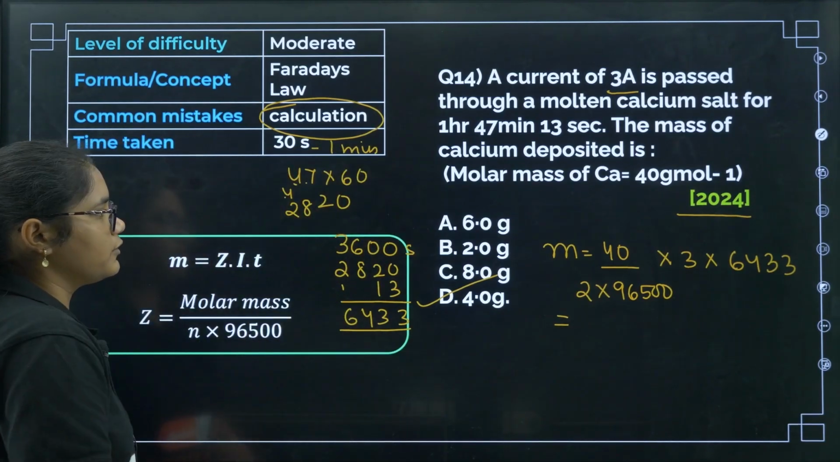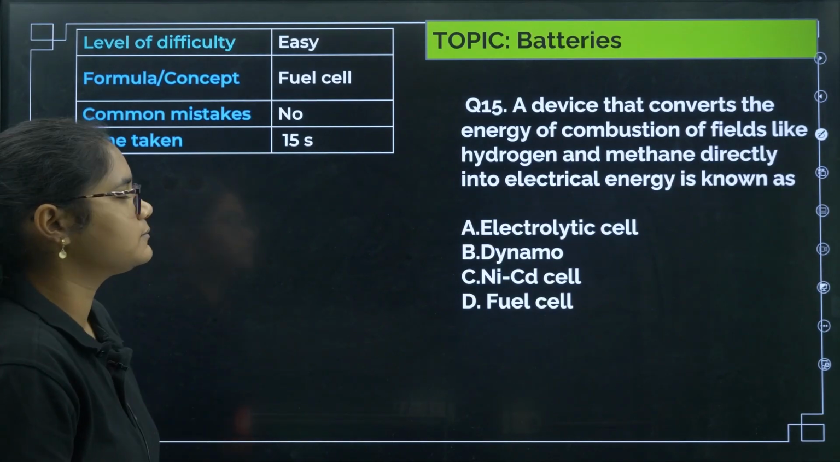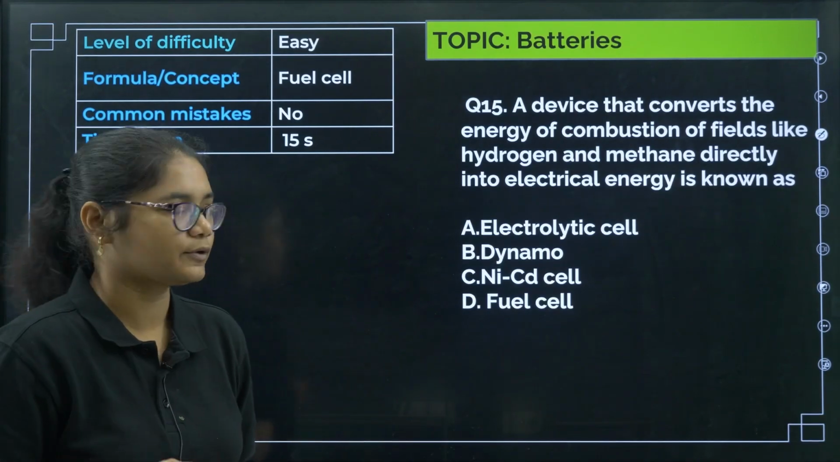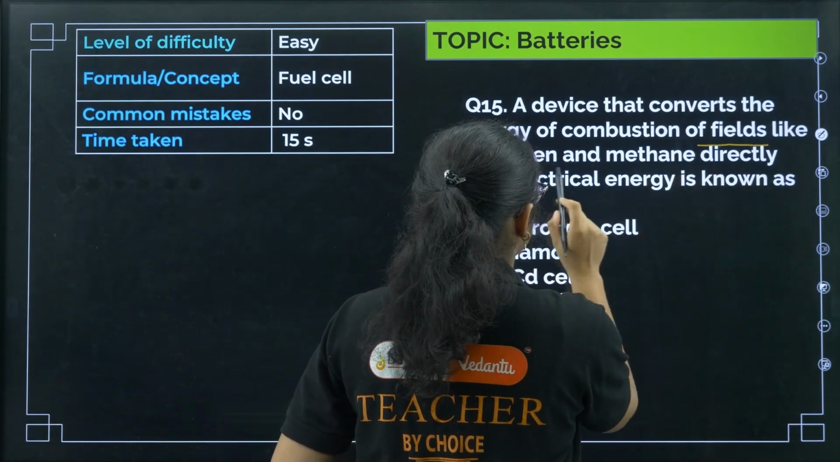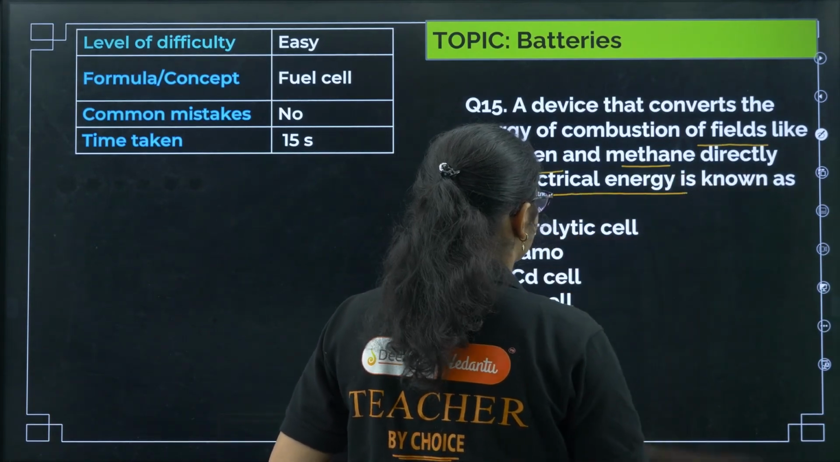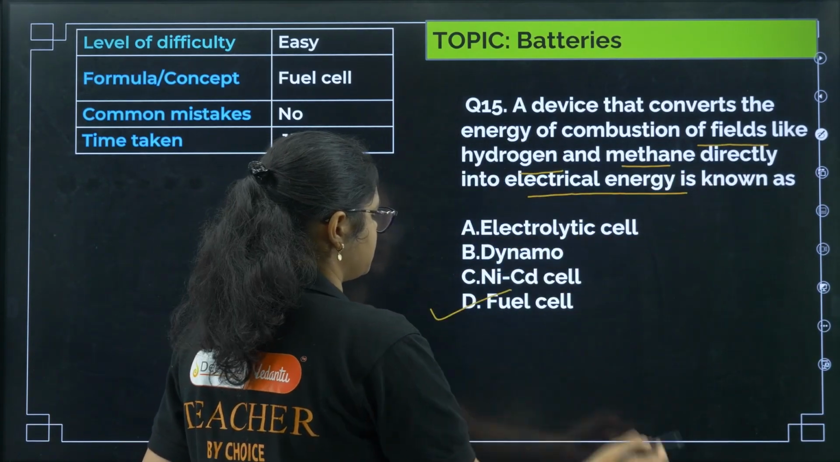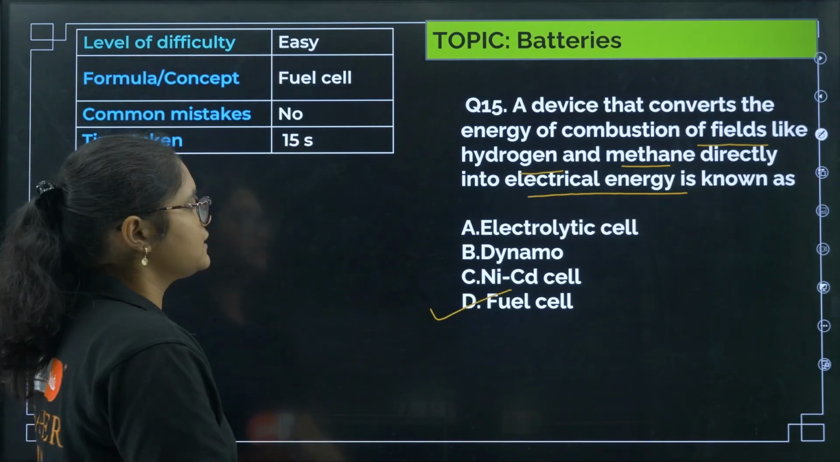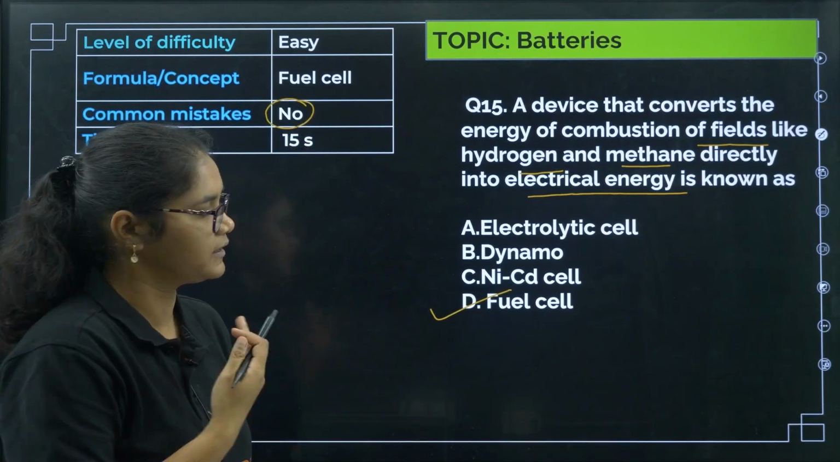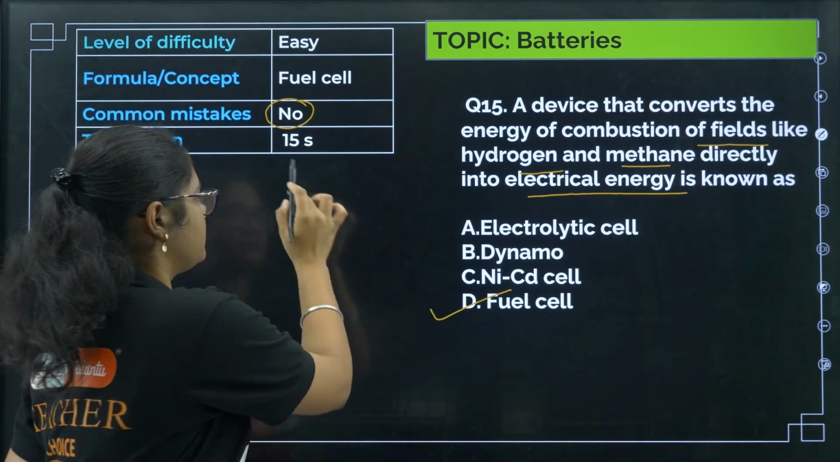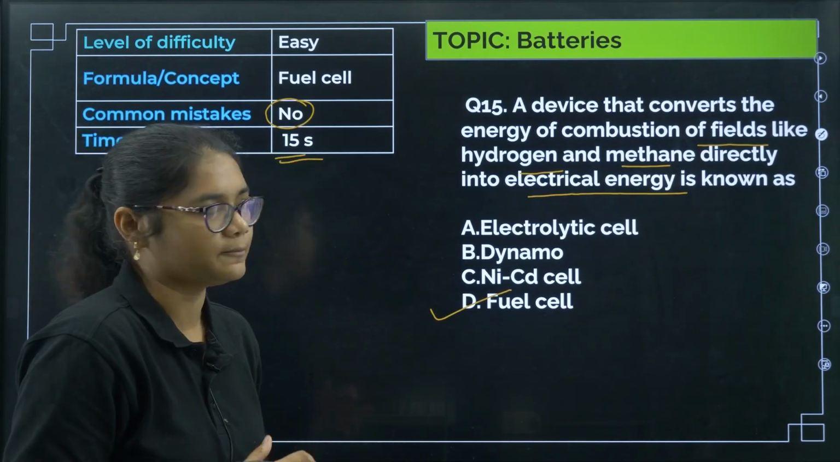Next, this formula we have already discussed. Next, question number 15, now towards batteries, okay. A device that converts the energy of combustion of fuels like hydrogen and methane directly into electrical energy. So this we know, it is a definition based fuel cell. Very easy question, and there is no chance of any error here, okay. You should not make any mistake in this type of question. Hardly 15 seconds is enough to solve this question.